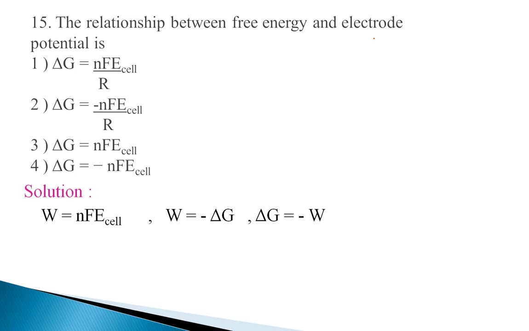For maximum work done, charge has to be passed reversibly. Therefore reversible work done by the galvanic cell is equal to the decrease in its free energy. Decrease is indicated by the negative sign. Here this negative sign comes this side.